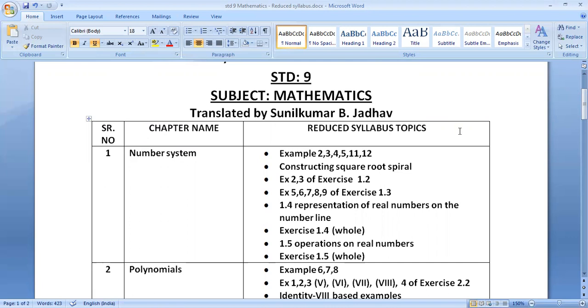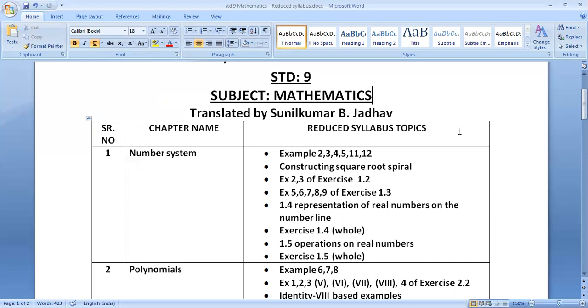Let us begin chapter number 1, Number System. This chapter begins with 1.1, which is an introduction part. This introduction part is included. Tick mark the included part with a right mark and the excluded part with a cross mark, so you can understand which topics are included and which are excluded. Number System, chapter 1, section 1.1 Introduction is included, meaning all the topics in sections 1, 2 and 3 are included in this chapter. After that, on page number 3, you can see example 1. It is also included.